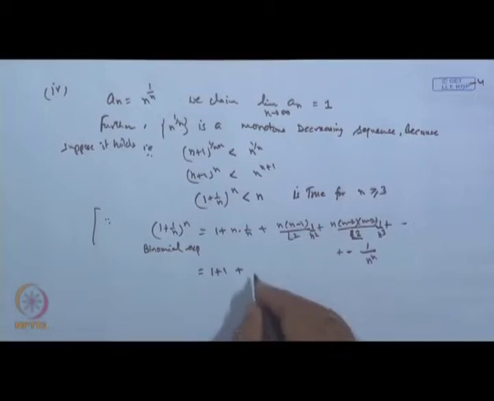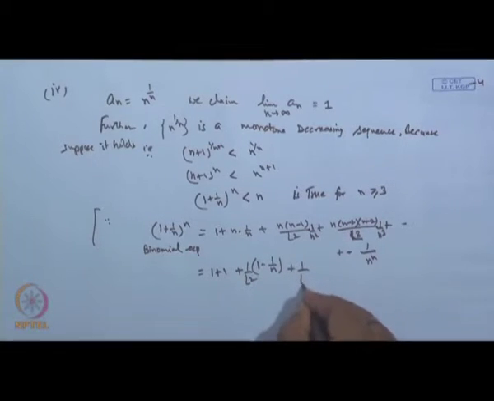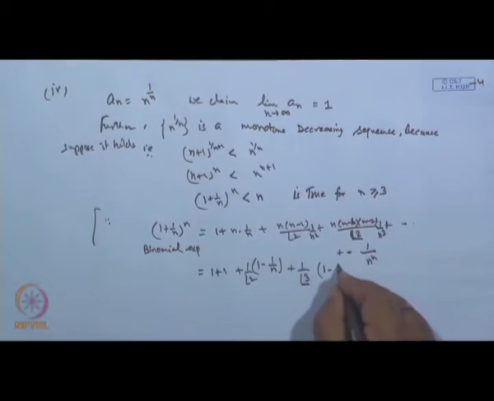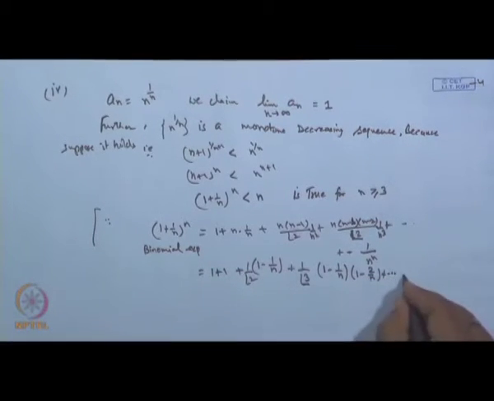The n gets cancelled, and we get (1 minus 1 by n) by factorial 2, then (1 by factorial 3)(1 minus 1 by n)(1 minus 2 by n), and so on.